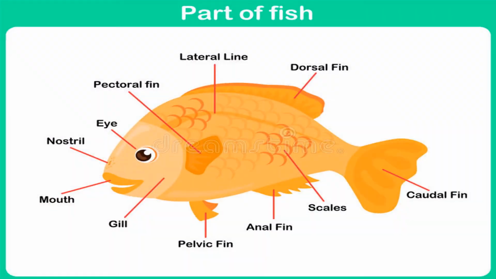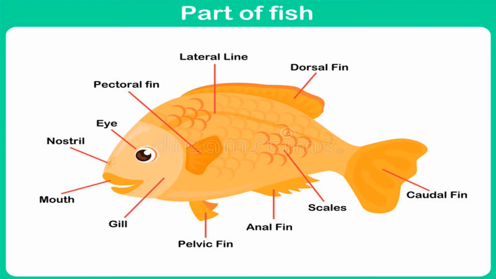Alright, so as we start with aquatic animals, the very first animal which comes into our mind when we talk about the word aquatic gets related with the fish, right? So the fish, here you can see we have a diagram which helps us to understand the different parts of the fish. Okay, once you know the parts of the fish, then you know how they have adapted and how they are able to live inside water.